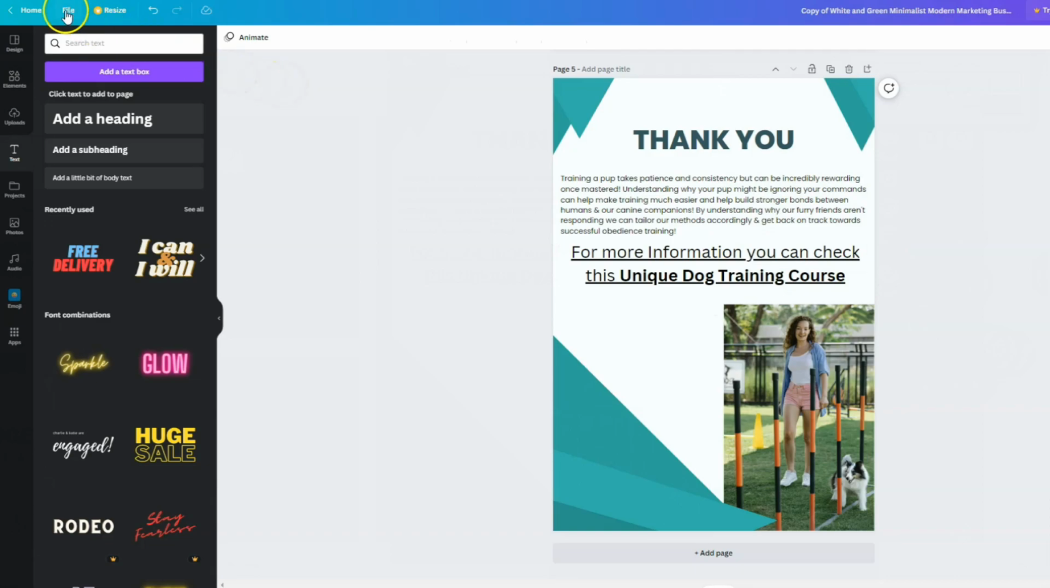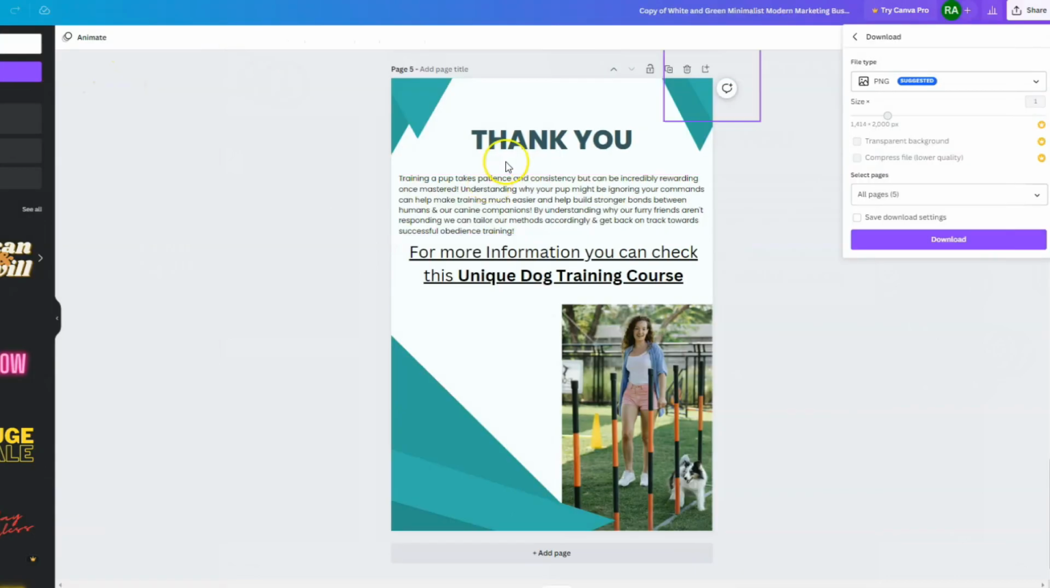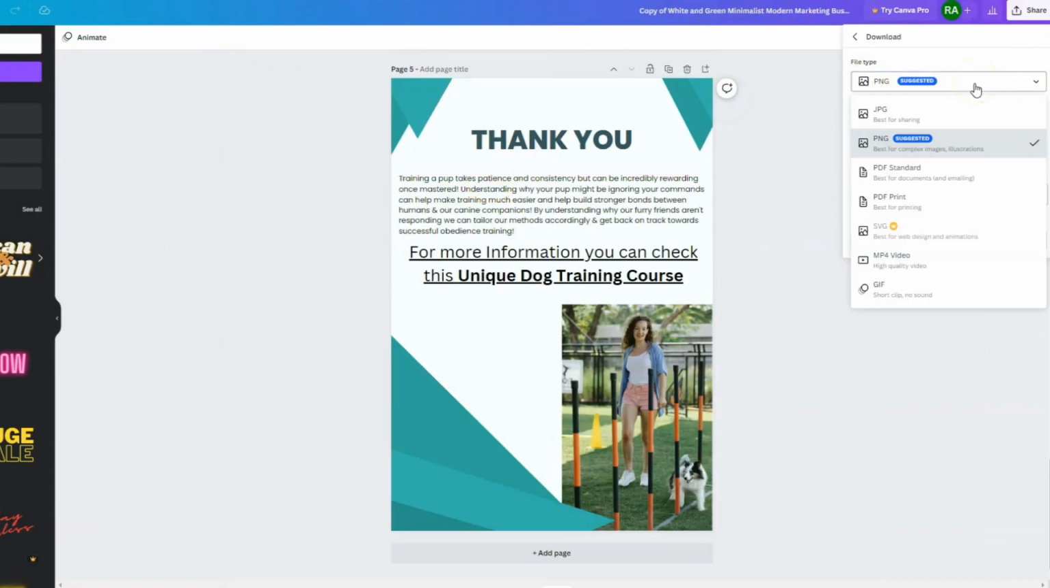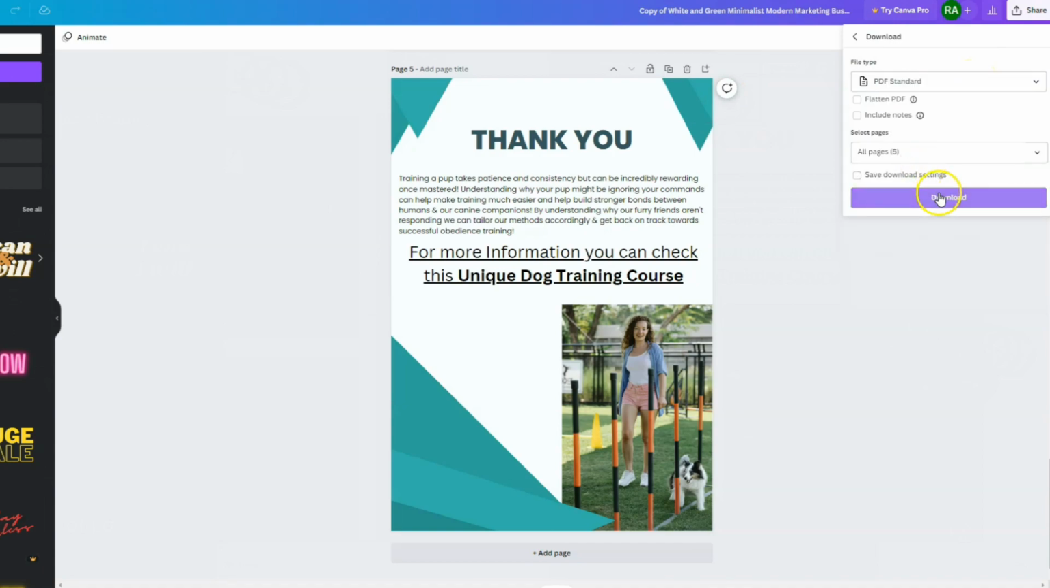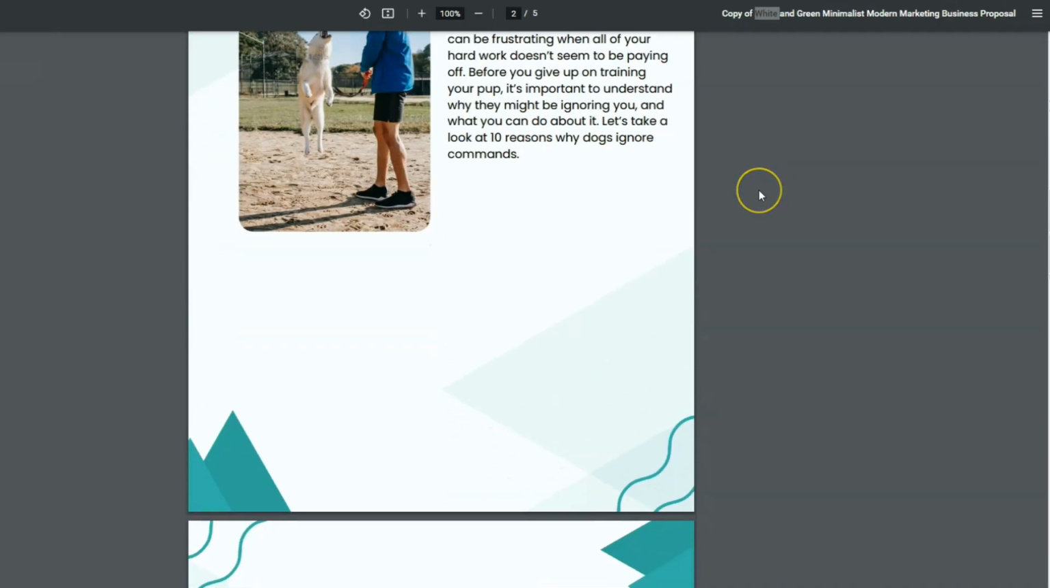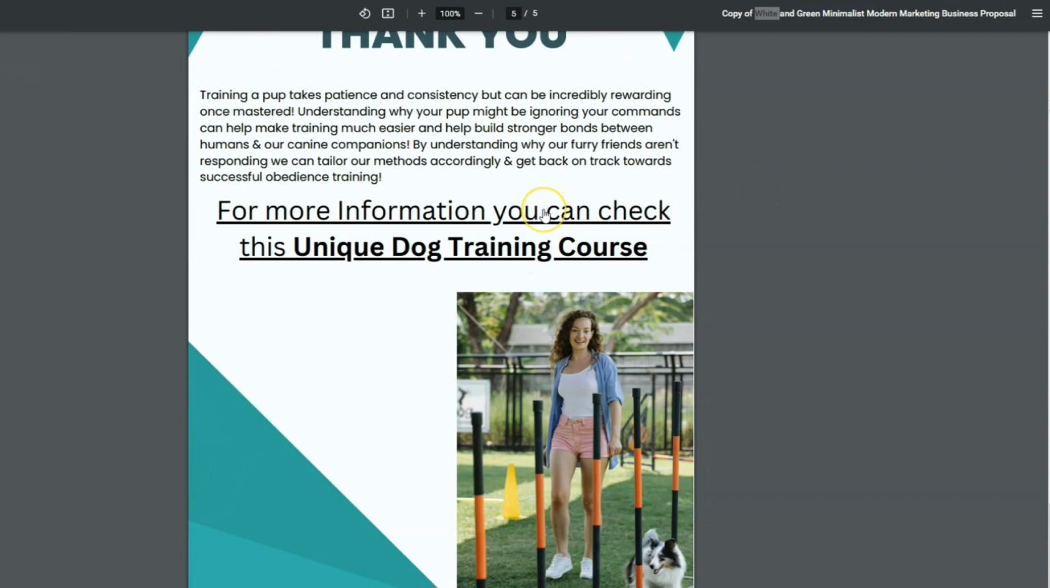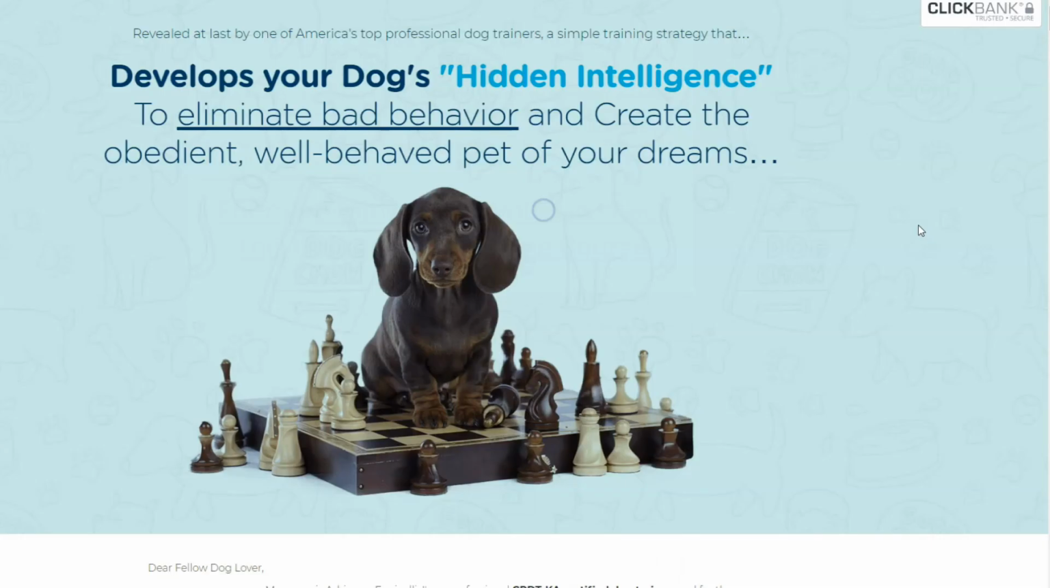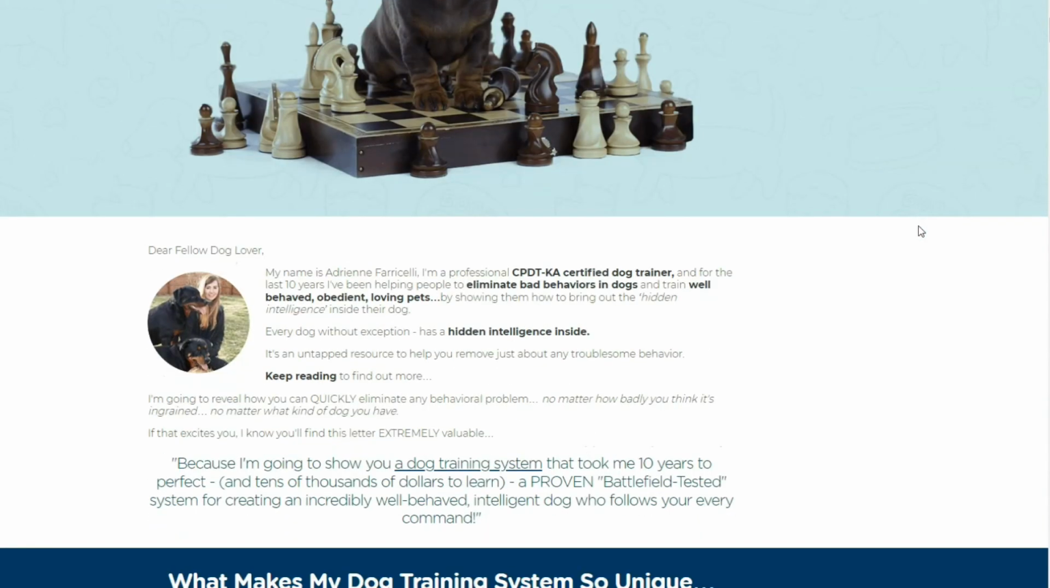Then we just need to click on File, Download, and choose the file type to be a PDF. And click on Download. And now we have a PDF file with a link. If someone clicks on the link, he will be redirected to the Clickbank offer.